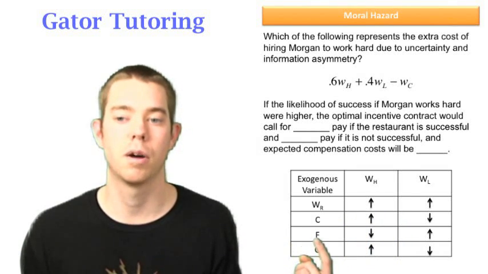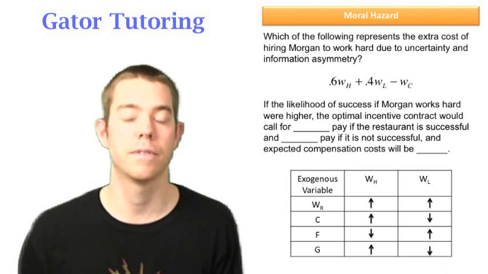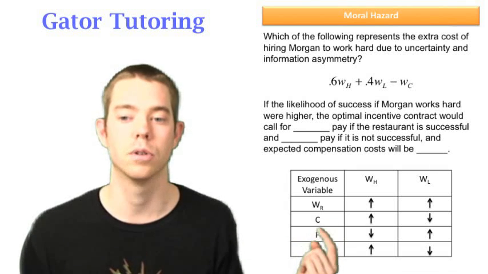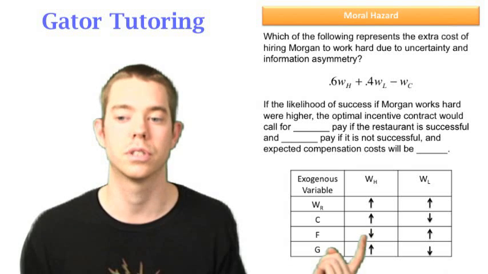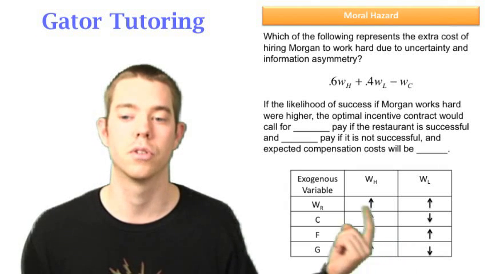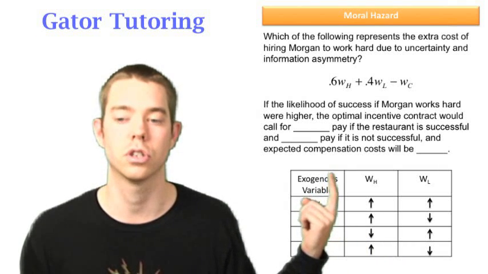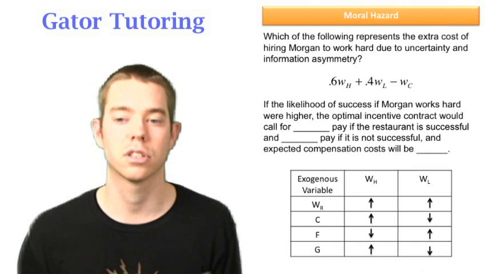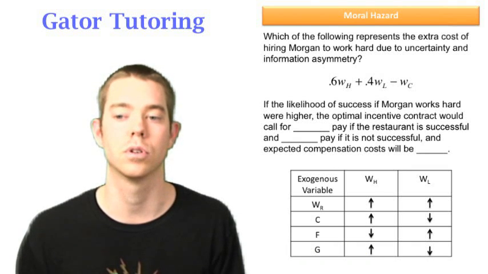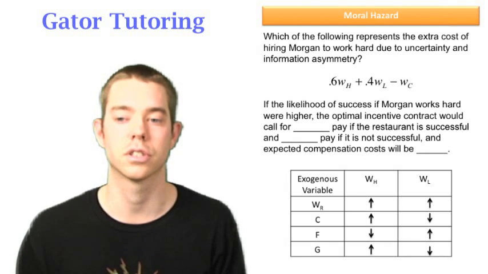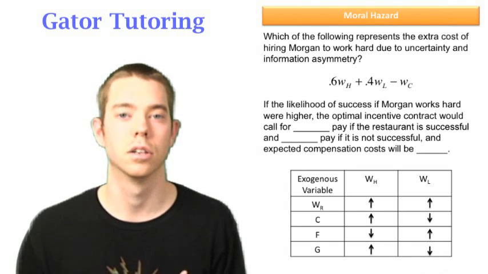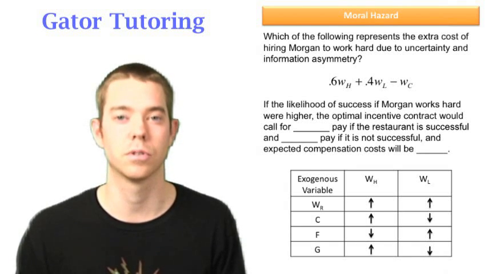If F, which is the probability that if I work hard, we are actually successful, if that goes up, in this case, my high wage goes down and my low wage goes up. So this was the one that we had to look at to answer this question, and we see that that's going to call for lower pay if the restaurant is successful, higher pay if the restaurant is not successful, and expected compensation cost in this case is going to be lower overall because that lower pay if the restaurant is successful outweighs that higher pay if the restaurant is unsuccessful.